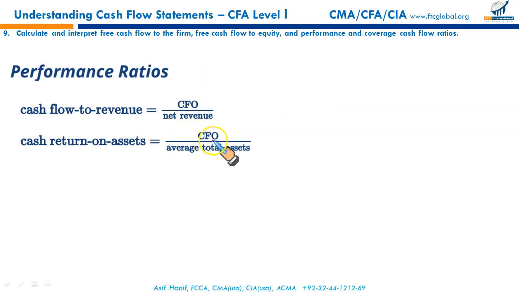Next, cash return on assets: cash flow from operations upon average total assets. It is similar to ROTA, return on total assets, but instead of net income, we have cash flow from operating activities. So it is similar to the profitability ratio of return on total assets. We have used CFO instead of net income, so it is more or less how much cash has been generated from operations. CFO is what fraction of average total assets, similar to profitability, but using cash flows rather than net income.